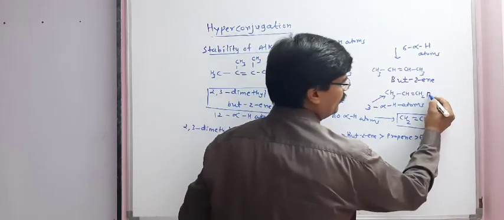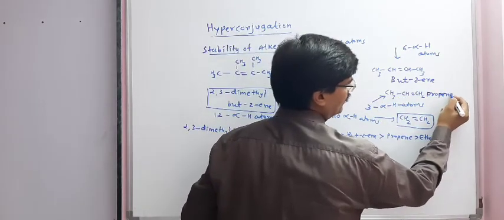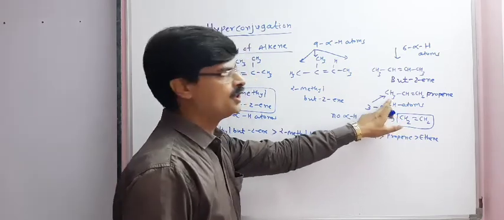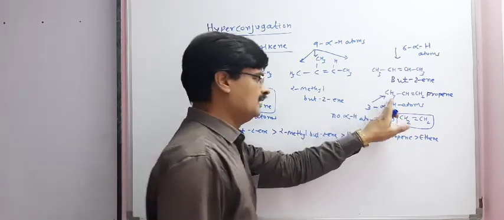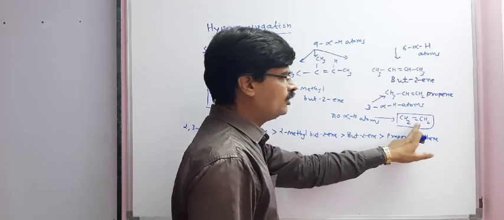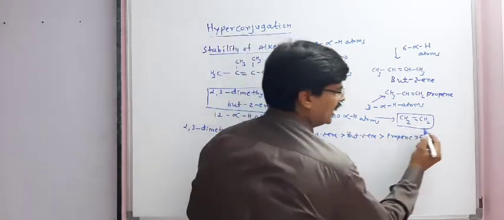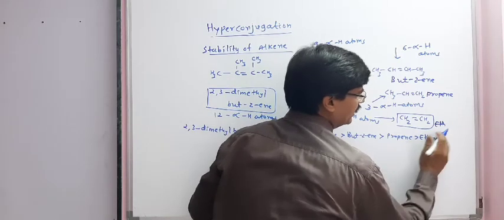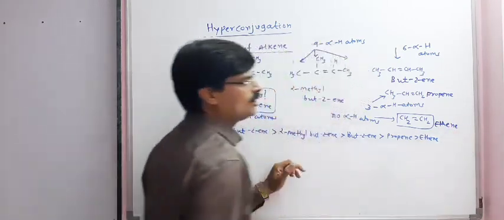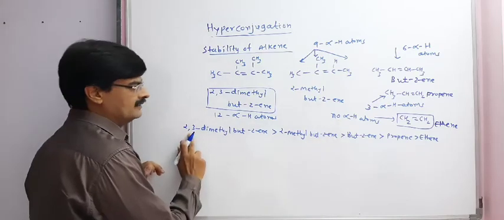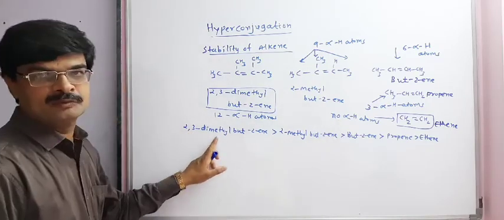In propene we have only 3 alpha hydrogen atoms, so 3 hyperconjugative structures are possible. And in ethene there is no alpha hydrogen atom, so we cannot draw any hyperconjugative structure. That is why the order in alkenes follows this manner.